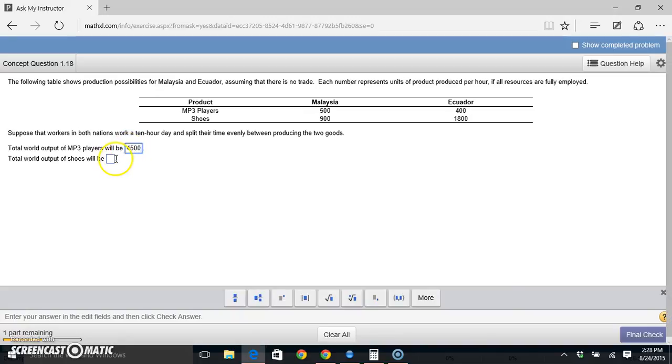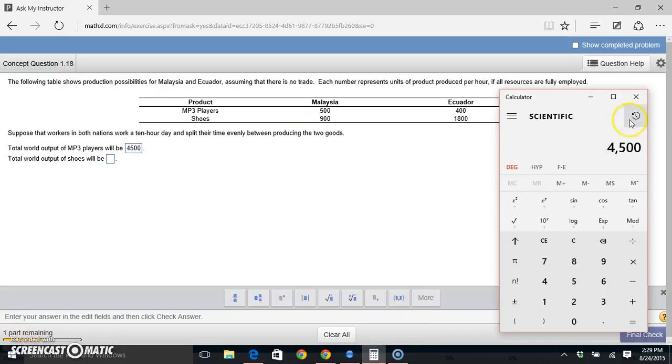4,500. So I'll do the same thing for shoes. So it says 10 hours a day. They're splitting their time evenly. So they'll work 5 hours on MP3 players, and the other 5 they'll work on shoes. So I'll just take what the table tells me is the number of shoes they can produce in 1 hour, and I'll multiply that by 5 hours. So Malaysia produces 900 shoes in 1 hour. Multiply that by the 5 hours that they'll be working on shoes, and Malaysia's making 4,500 shoes.